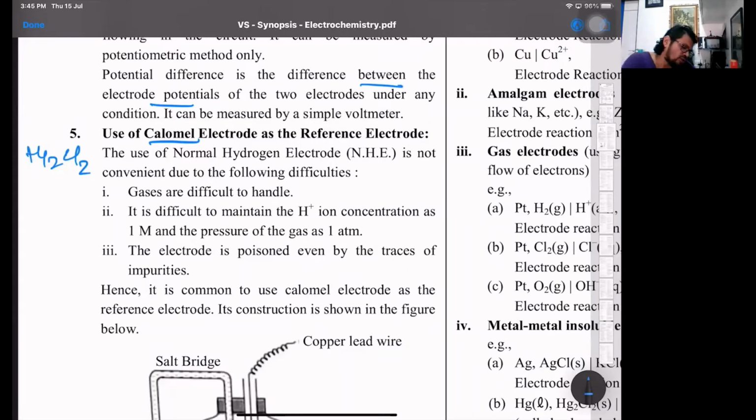Now with the normal hydrogen electrode, or SHE, what we call, there are certain difficulties. One, it is very difficult to get pure and dry hydrogen gas at 1 molar and difficult to handle it. As hydrogen gas gets bubbled inside and produces H+ ions, the concentration of the solution changes. So H+ ion concentration does not remain 1 molar, and the pressure of hydrogen gas is difficult to maintain at 1 atmosphere. The electrode is poisoned even by traces of impurities. Plus it's an entire glass instrument, so it's quite fragile and difficult to handle.